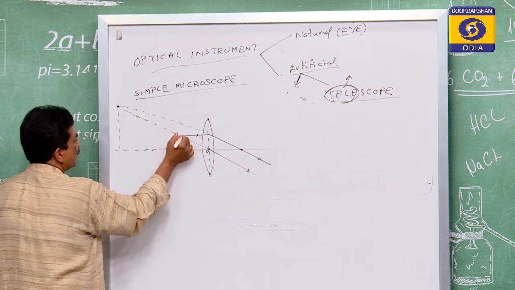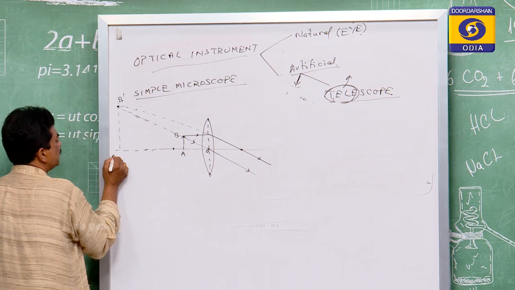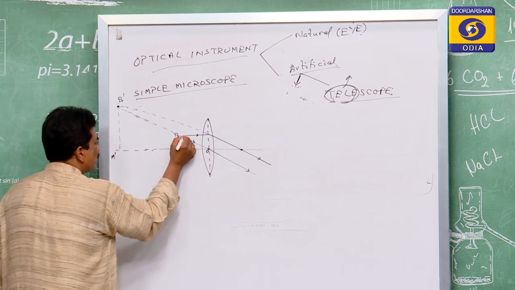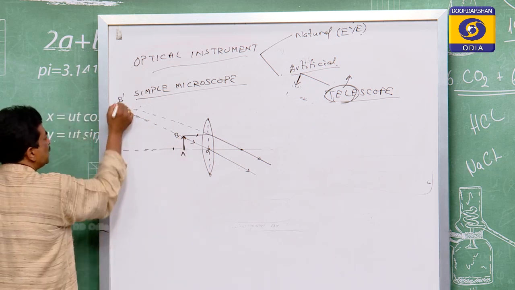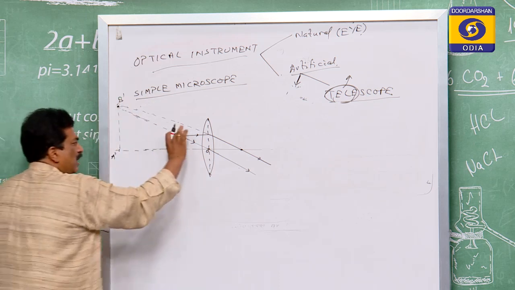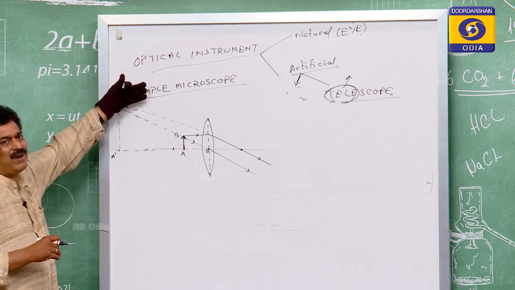So these two rays are coming or generating from this point. This is B dash, this is A dash. You see, if the object was AB of this size, now the image is of this size, meaning A dash B dash. So this object now in this form is being magnified.